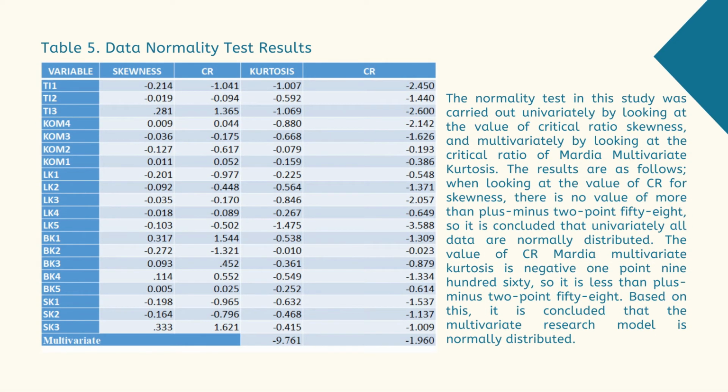The normality test was carried out univariately by looking at the value of critical ratio skewness and multivariately by looking at the critical ratio of Mardia multivariate kurtosis.